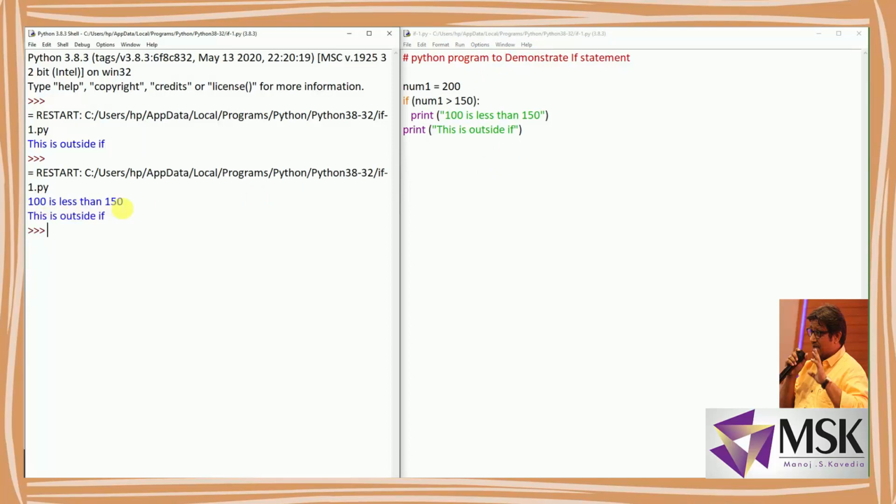Now see, the message is wrong, even though it is in the true block. So what am I supposed to do? I could write 200 here, but if I change the variable value again, it will print 200 is less than 150, or maybe any other value. So I'll write num1 here, so that every time it will print that value.